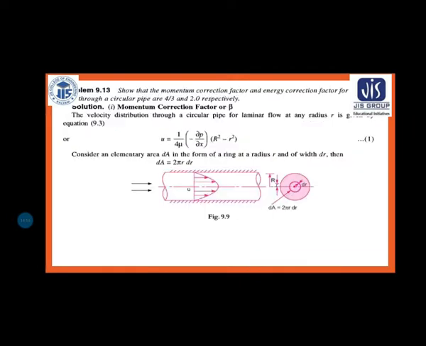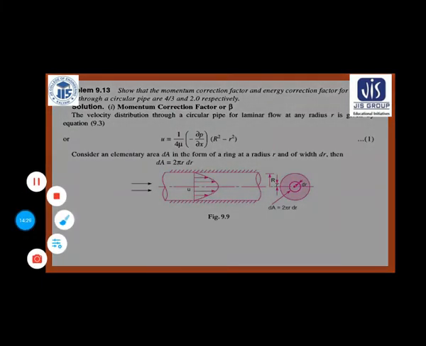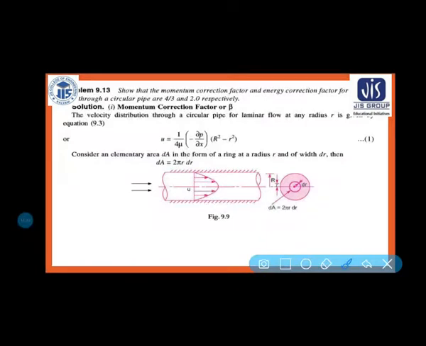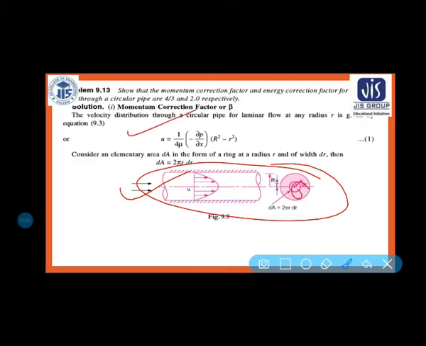So 9.3 problem, you can see momentum correction factor, it is denoted by beta, already I have told you. And you know the velocity distribution function for the circular pipe. This is a circular pipe, so a small strip is taken inside the pipe, and u is equal to 1 by 4 mu into minus del p by del x into (R square minus r square).